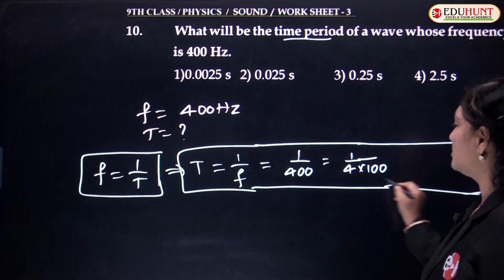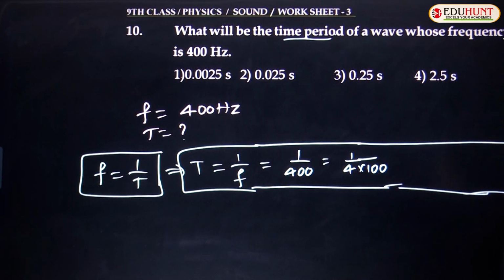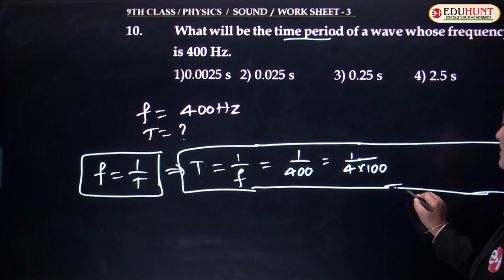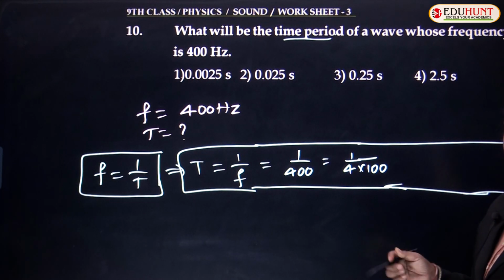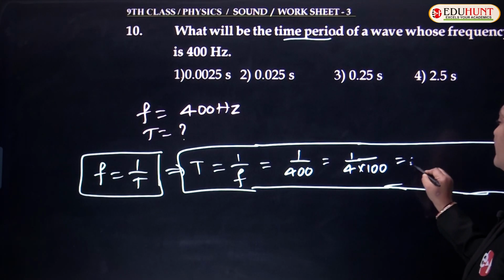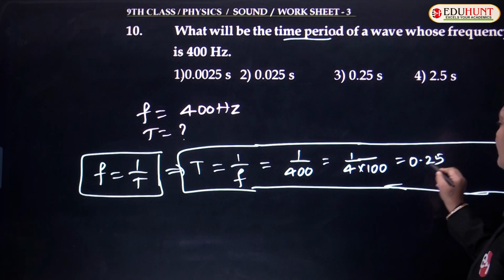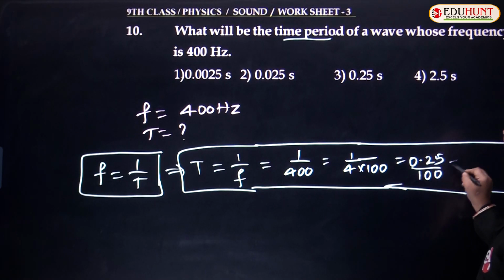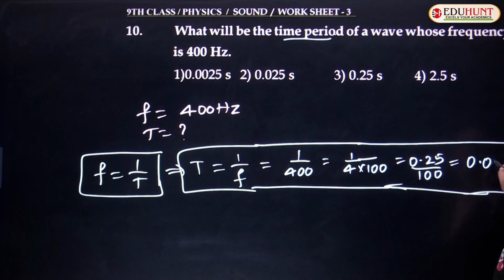I wrote 1 by 400 as 1 by 4 into 100. How much is the value of 1 by 4? 1 by 2 is 0.5, and 1 divided by 4 is 0.25. 0.25 divided by 100, you will be getting 0.0025 seconds.